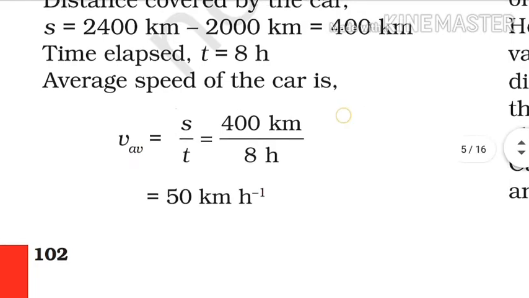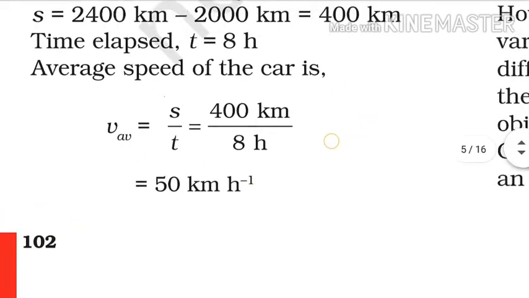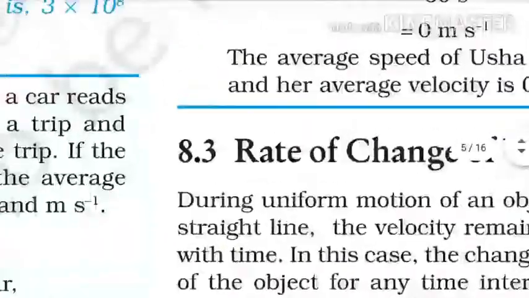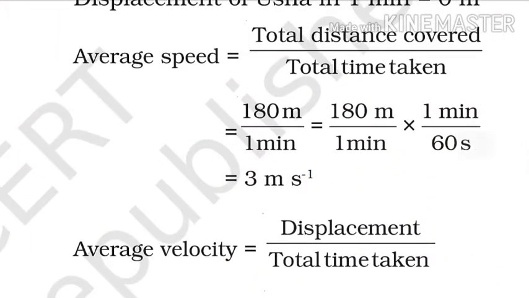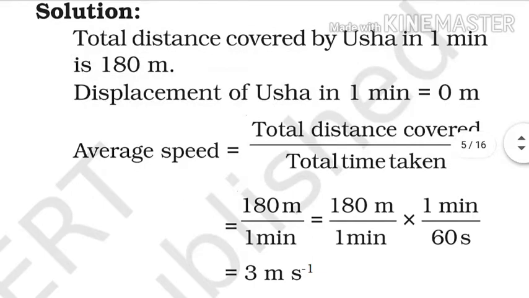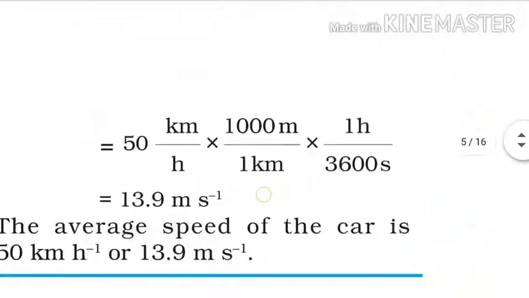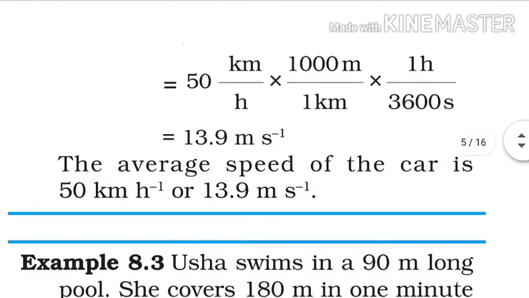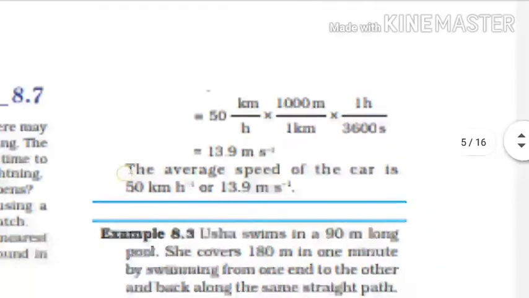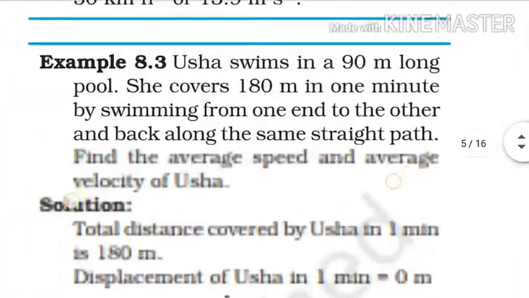So 125 divided by 18 provides us 13.9 meter per second. Okay, so the average speed of the car is 50 kilometer per hour or 13.9 meter per second.